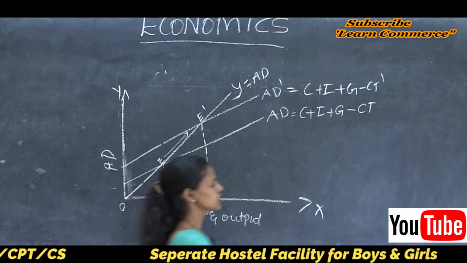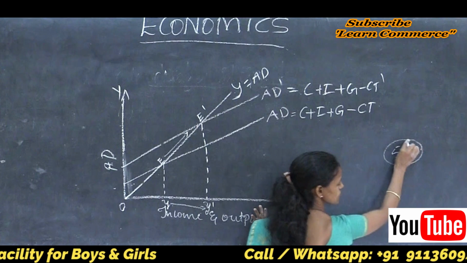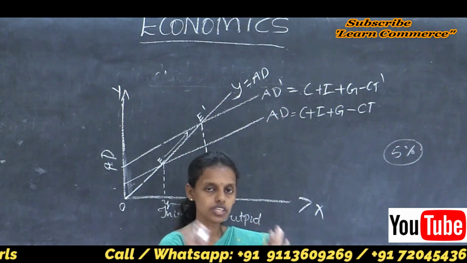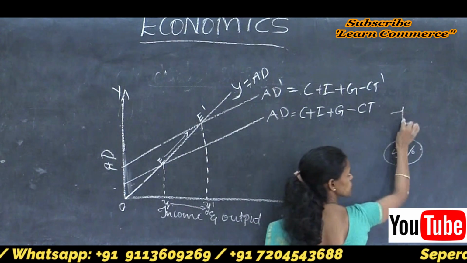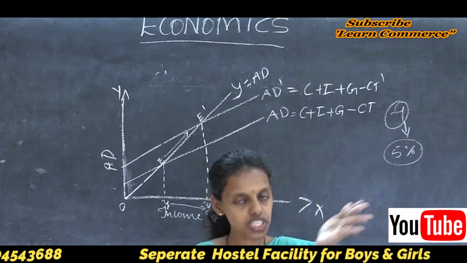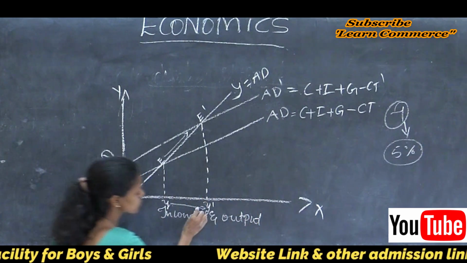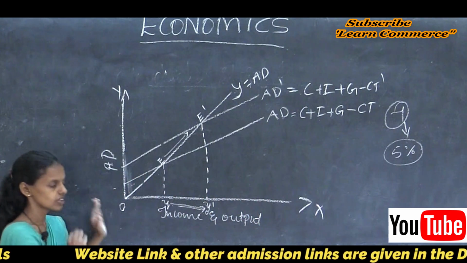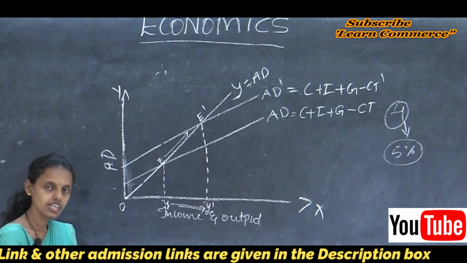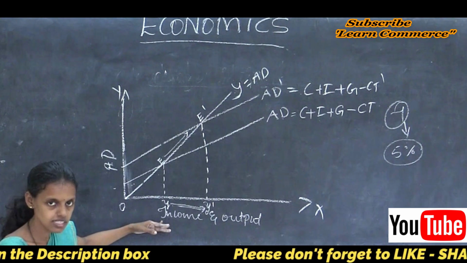Suppose the tax is reduced by 5%. Earlier the individual was going to pay 7% tax. Now the tax is reduced from 7 to 5%. Each cut in the tax leads to an increase in the disposable income of an individual. When the tax rate reduces, the income of the individual increases.